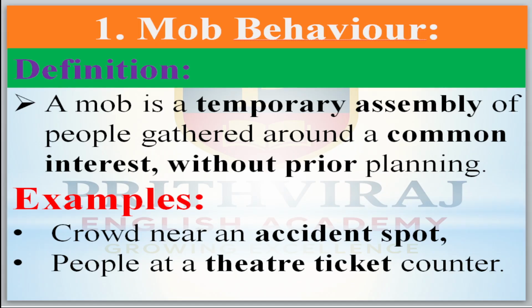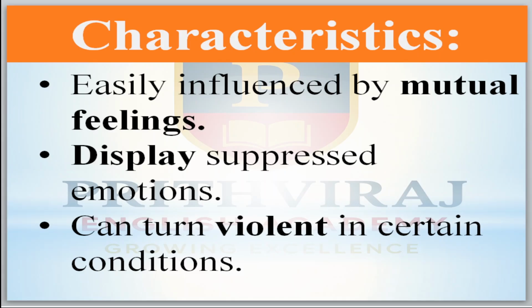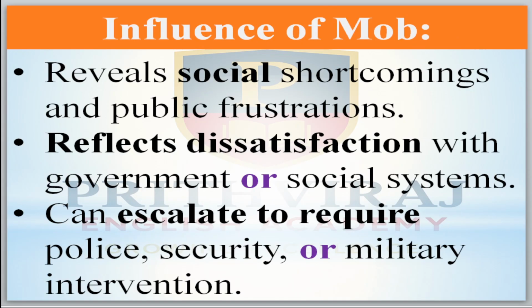Now the characteristics of the mob. They can easily be influenced by mutual feelings and display suppressed emotions. A mob can turn violent under certain conditions. The influence of a mob reveals social shortcomings and public frustrations, and reflects dissatisfaction with the government or social systems. To stop it, police security or military intervention may be needed.